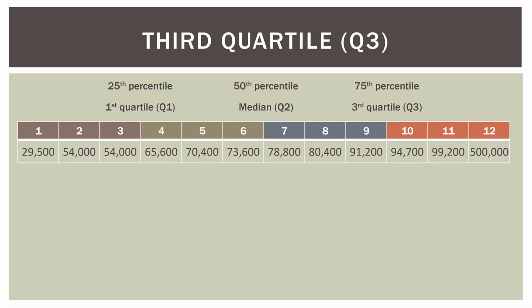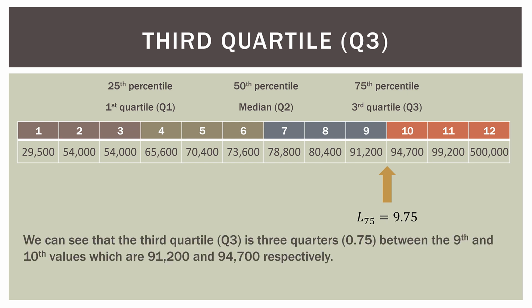For the third quartile, same pattern. The location for the 75th percentile is 9.75. So we can see that the third quartile, or Q3, is 3/4 of the way between the 9th and 10th values, which are $91,200 and $94,700 respectively. So we have 91,200, that's observation 9, plus 0.75 of the difference between observation 10, 94,700, minus observation 9, 91,200. And when we do all that out, we have 93,825. So that is our third quartile.